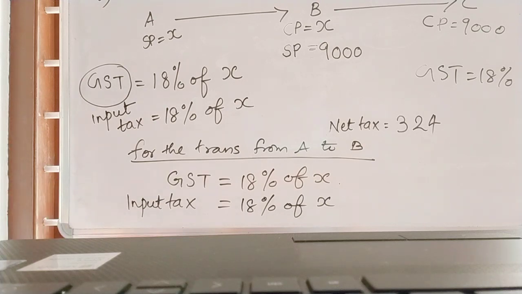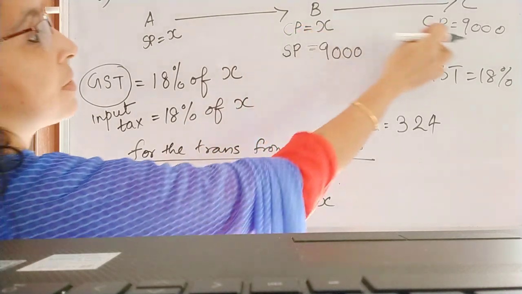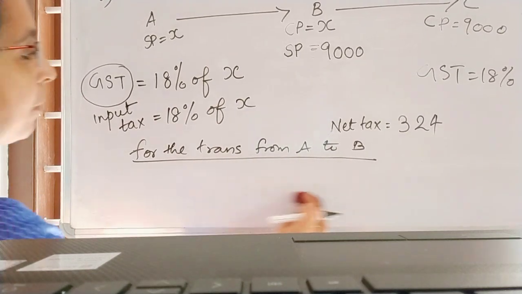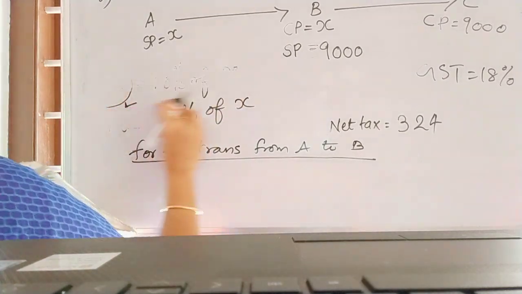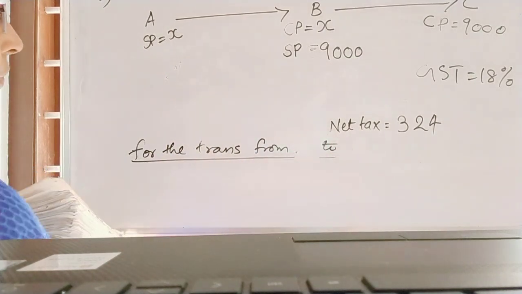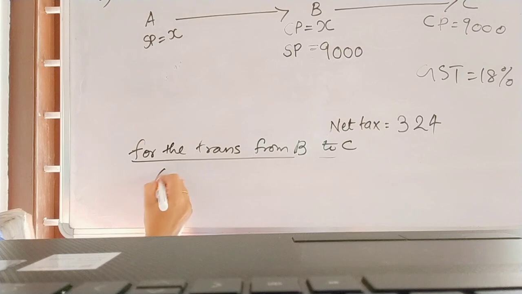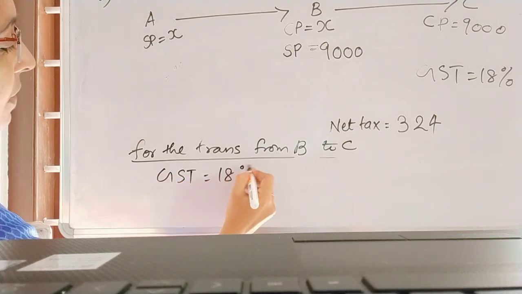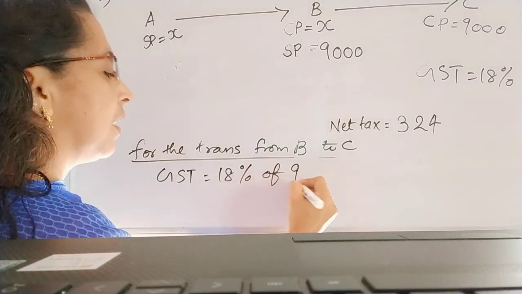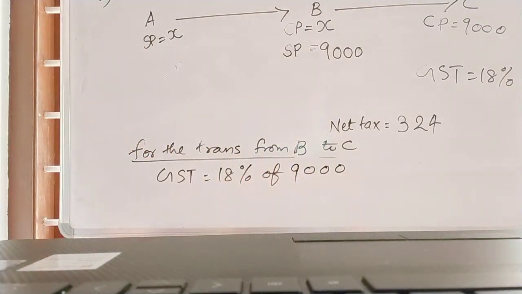Then similarly for the transaction from B to C, we have selling price, cost price. For the transaction from B to C, what will be the GST? The GST will be 18% of 9,000. Very good, 9,000. Then write down 18% of 9,000.